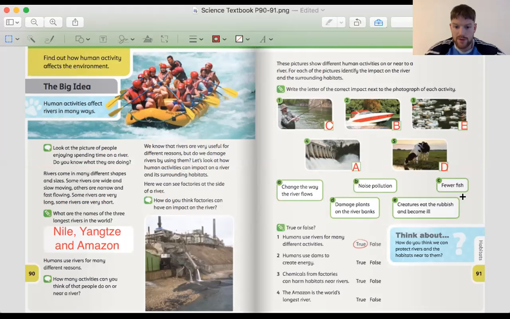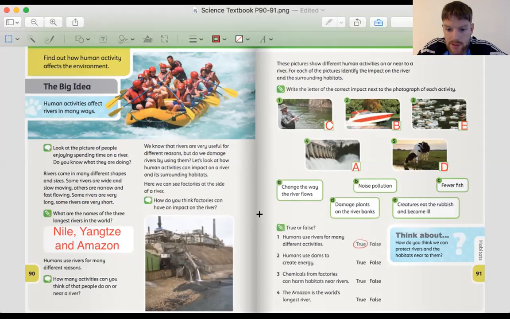And then true or false? Again, okay, I'll read these out for you. Humans use rivers for many different activities. Is that true or false? Obviously that is true. Question 2, humans use dams to create energy. Question 3, chemicals from factories can harm habitats near rivers. Number 4, the Amazon is the world's longest river. So pause the video there and think of your answers to question 1, 2, 3, and 4.